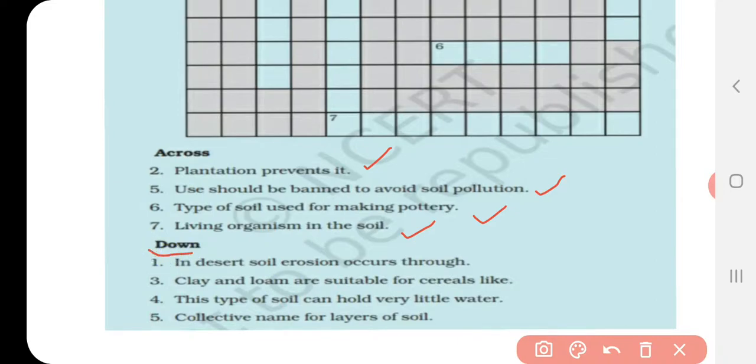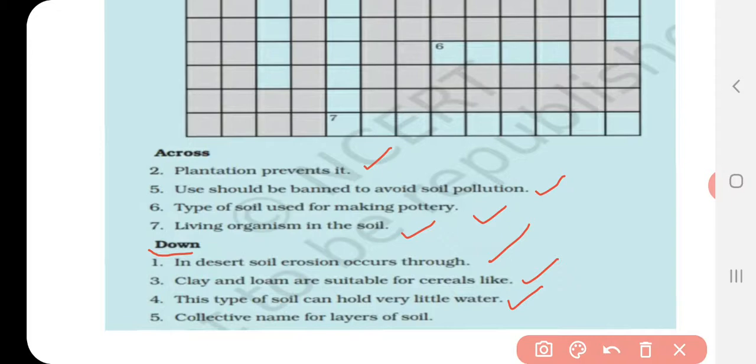First question, in desert, soil erosion occurs through. So in the desert region, there are no plants, but here soil erosion occurs through what factor? Third question, clay and loam are suitable for cereals like. So the particular cereal name you have to find here. Fourth question, this type of soil can hold very little water. So here the water holding capacity is very less. Find that special type of soil.